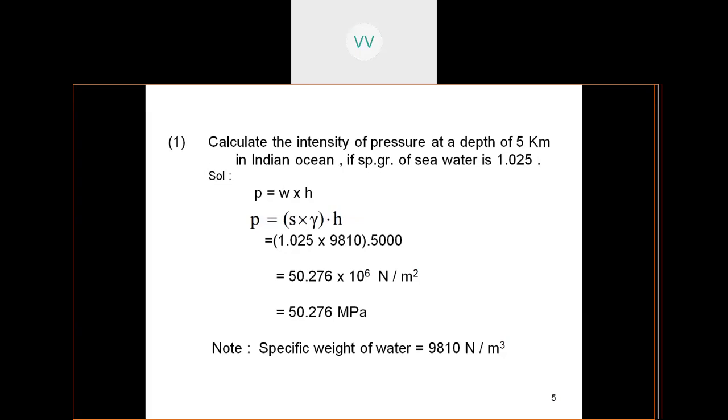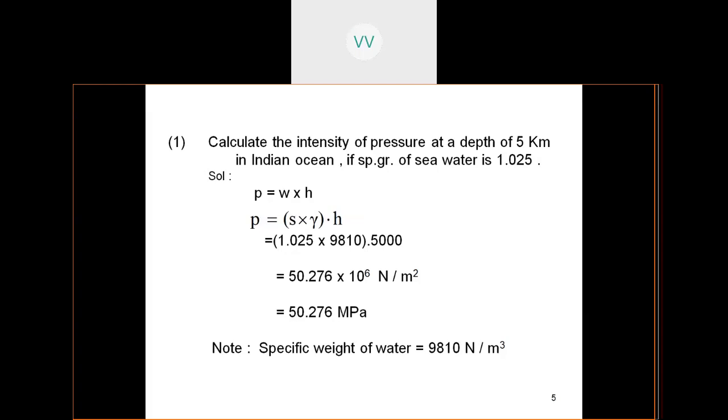That means the specific weight of water into the depth, and this is a standard equation. So the intensity of pressure in any liquid is equal to the specific weight of that liquid into the depth up to which the liquid is standing.